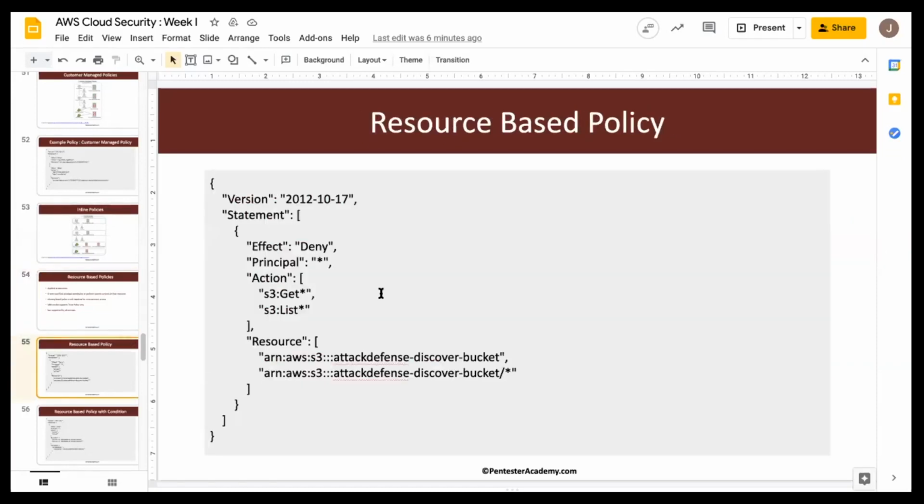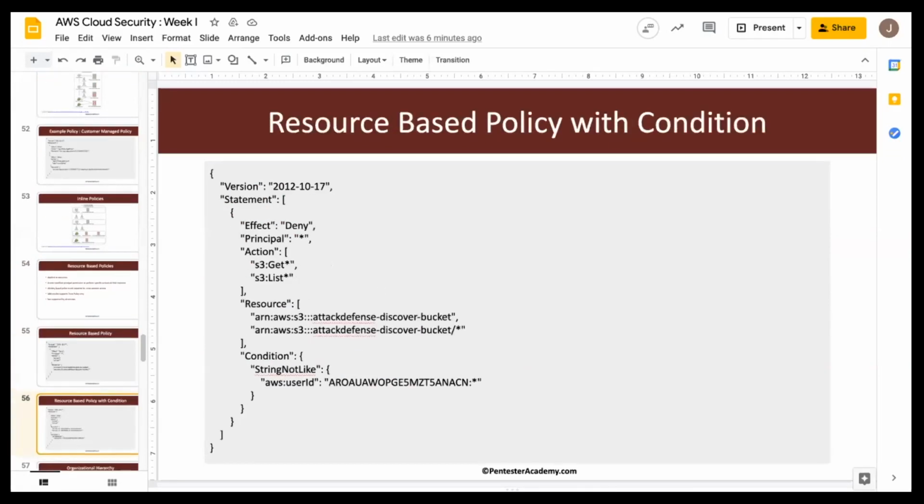So this is an example of resource-based policy. And this is an example of resource-based policy with condition. Now, can anyone tell me what exactly is this string? Anyone? So this is not exactly an access ID.